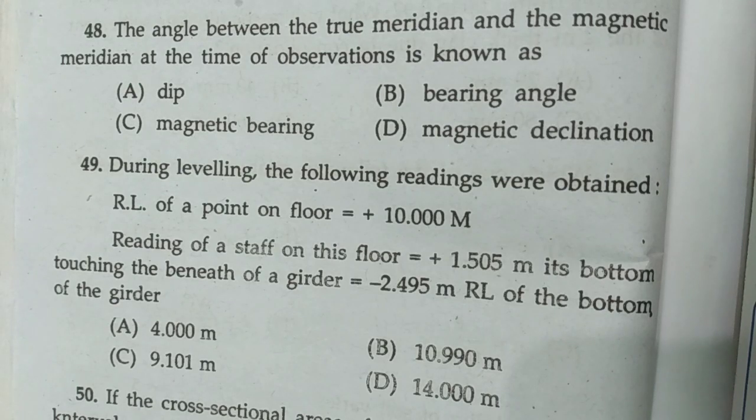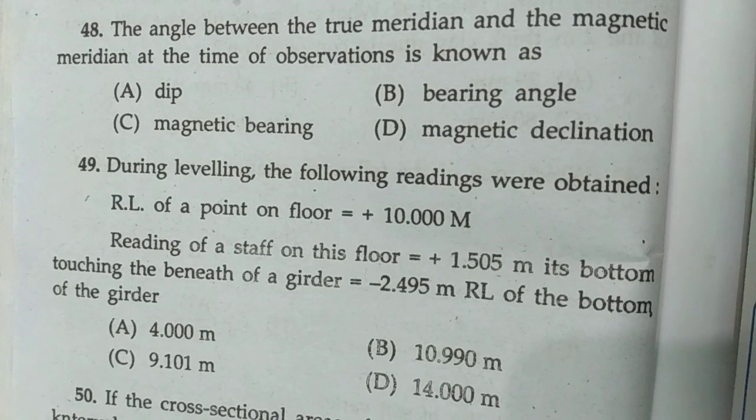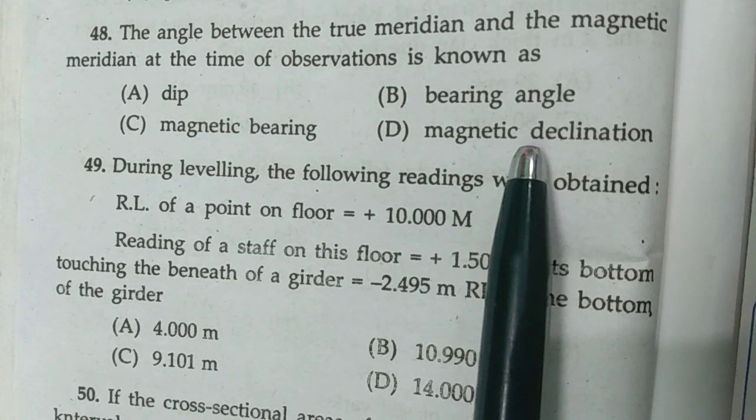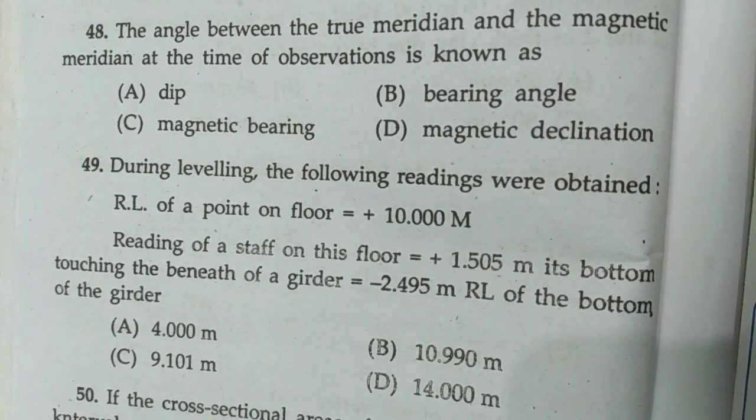The horizontal angle which a line makes with the magnetic meridian, measured from the magnetic north line, is called magnetic bearing. The bearing angle of a line is defined as the acute horizontal angle between a reference meridian and the line. So option D is correct. Magnetic declination it is.